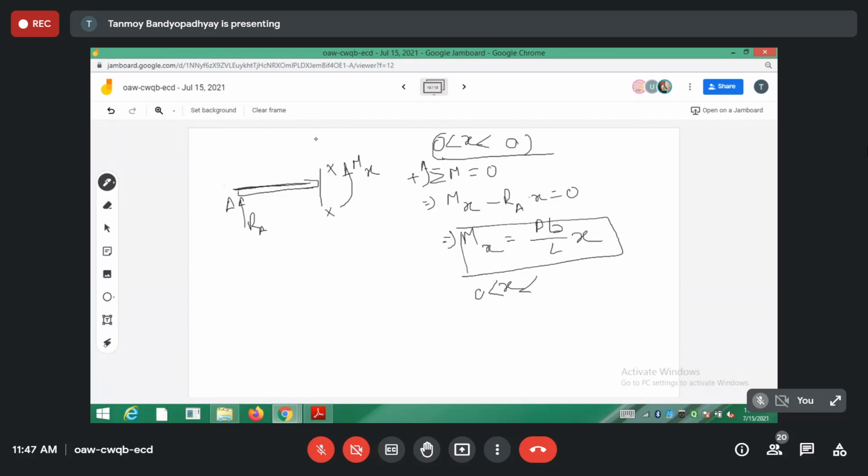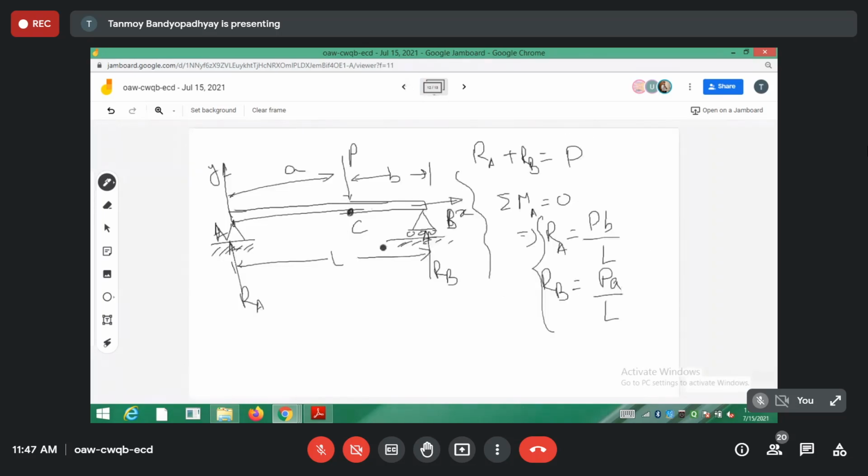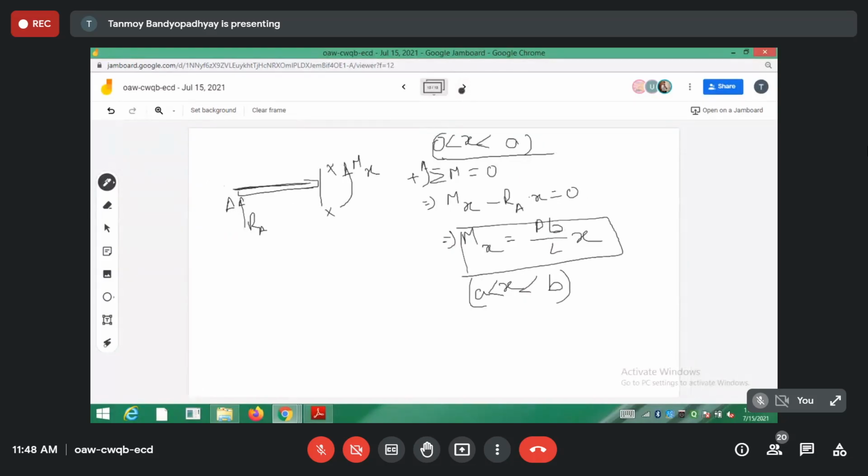Now let us take a cross section in the portion CB of the beam. Initially I had taken a cross section in the portion AC, where the cross section lies anywhere between A and C. Now I am considering the portion CB of the beam.